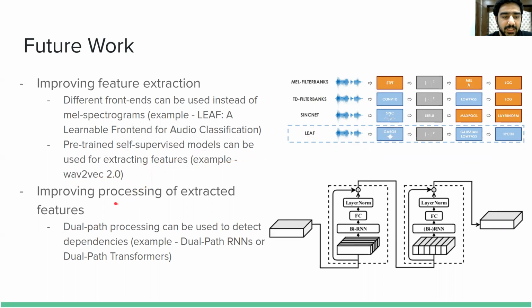And for improving the processing of the extracted features, we can use the dual path processing idea, which improves upon the detection of long range dependencies.